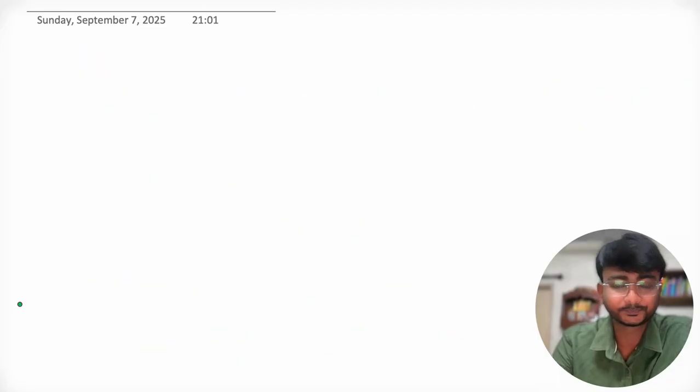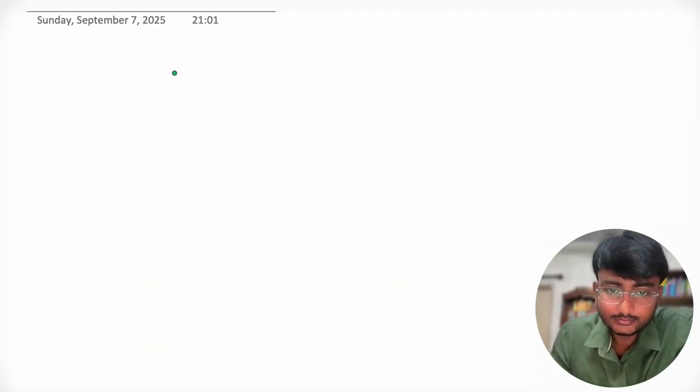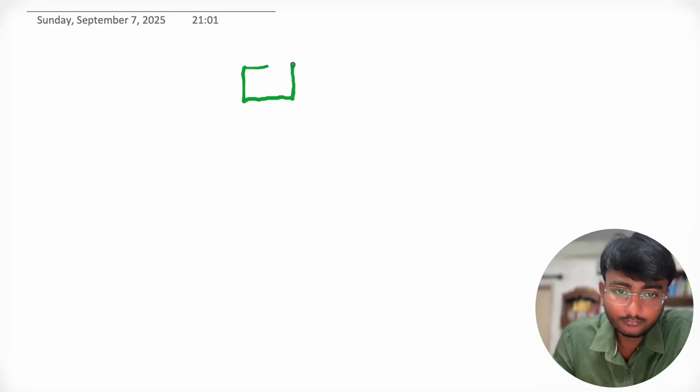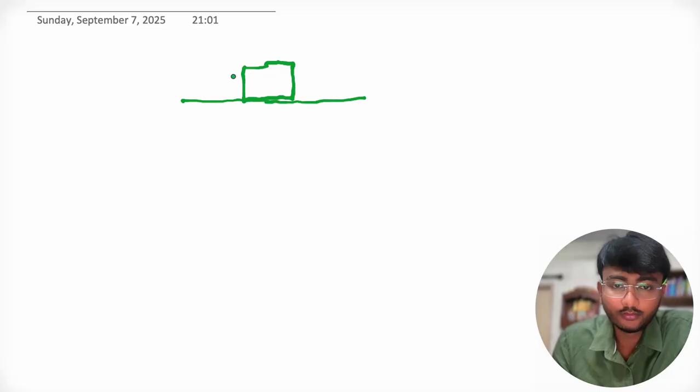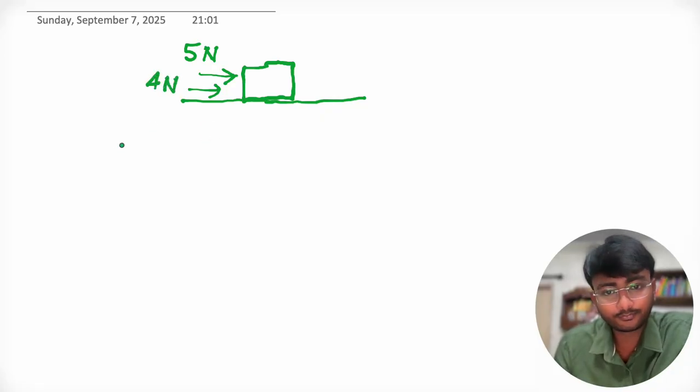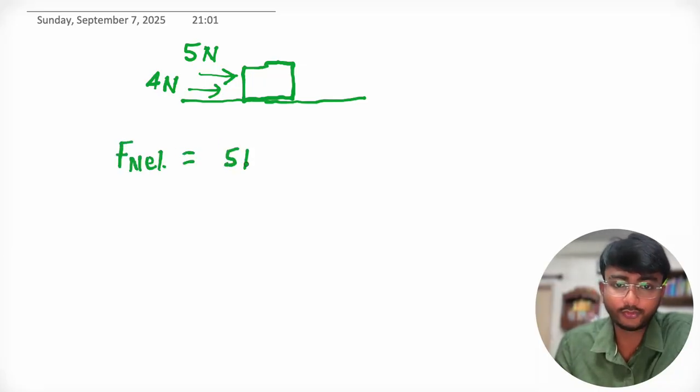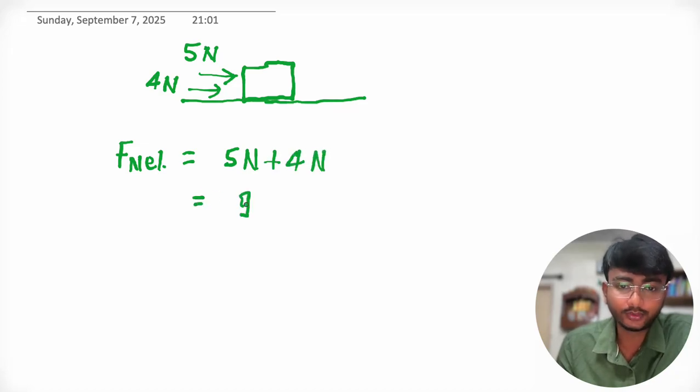Let's consider some more examples. Suppose there is a block, where we apply a force of 5 Newton in the direction of east, and there is another person who also exerts a force of 4 Newton on it in the same direction. So what will be the net force here? F net equals 5 Newton plus 4 Newton, that means 9 Newton.